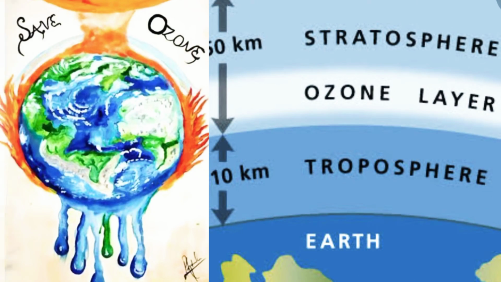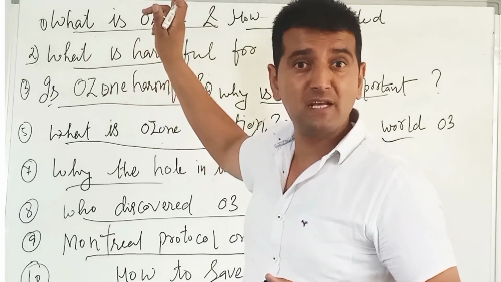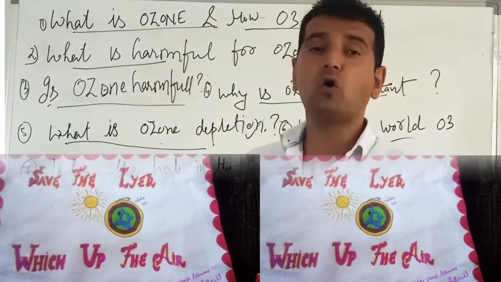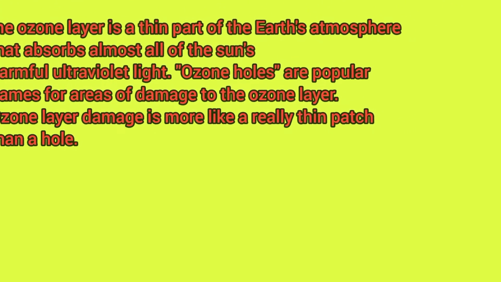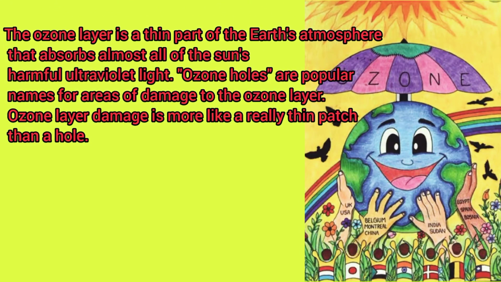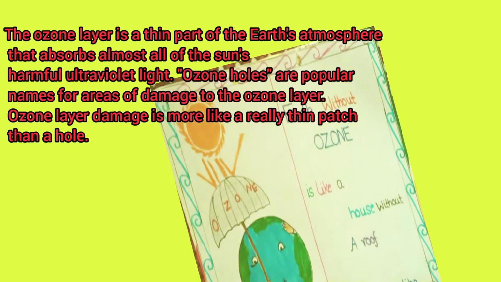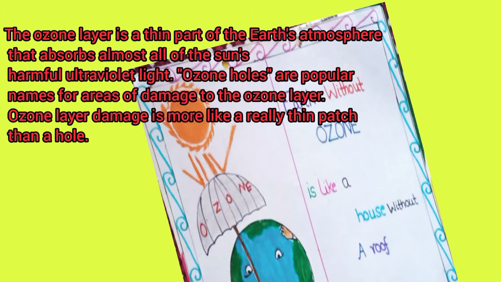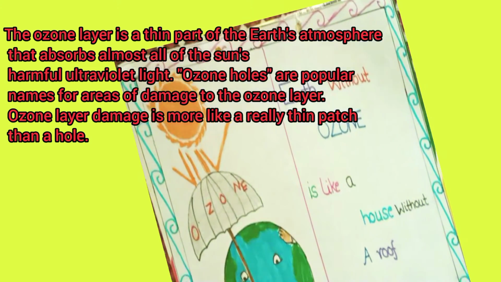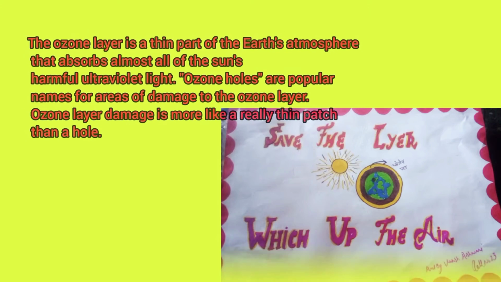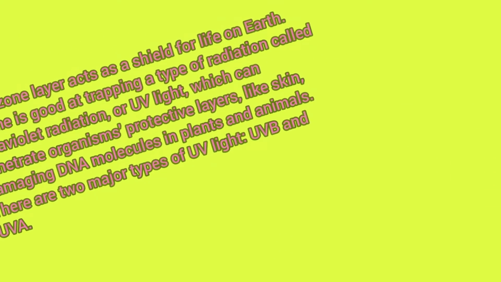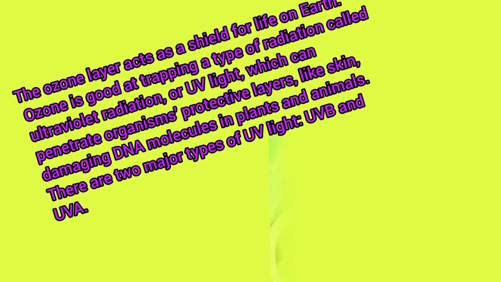My first question is, what is ozone and how is ozone created? That's the first question here. What is the ozone layer? The ozone layer is a thin part of the Earth's atmosphere that absorbs almost all of the sun's harmful ultraviolet lights. Ozone holes are popular names for areas of damage to the ozone layer. Right? Ozone layer damage is more like a really thin patch than a hole. The ozone layer acts as a shield for life on Earth.